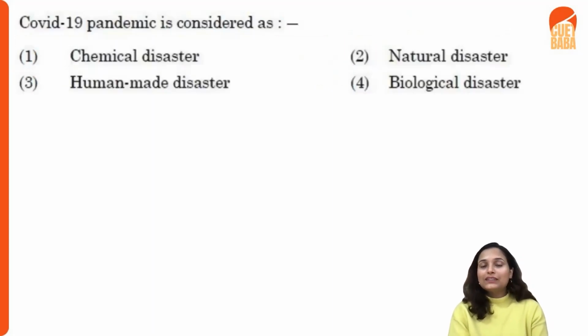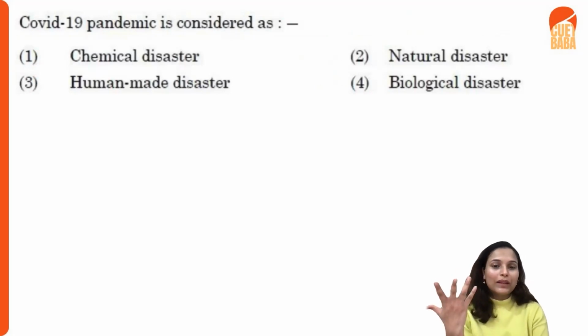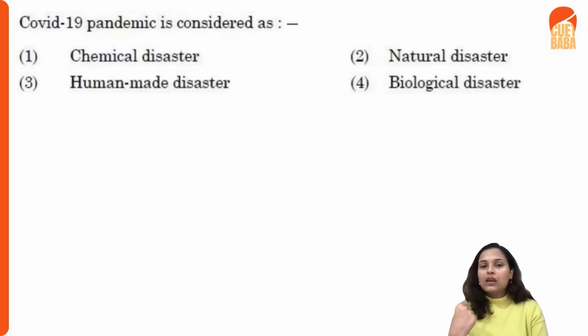Is the COVID-19 pandemic considered a chemical disaster, natural disaster, human-made disaster, or biological disaster? They do ask such questions because you'll get perplexed once you see such a question. Was it a chemical disaster? Not at all. Was it a natural disaster? No. Was it a human-made disaster? No. You might get confused between the third and the fourth one. Is it a human-made disaster or a biological disaster? So here the answer would be the fourth one. It's a biological disaster, right?